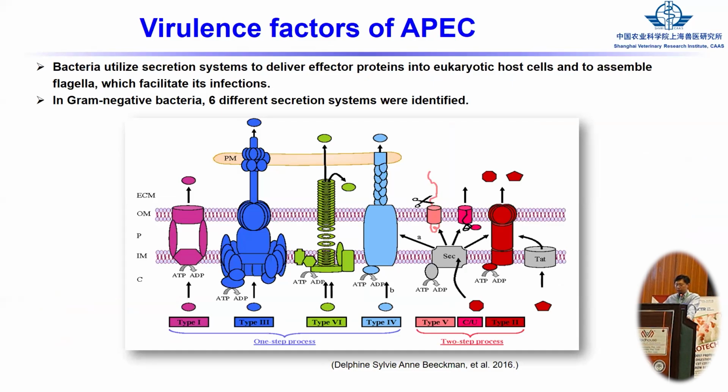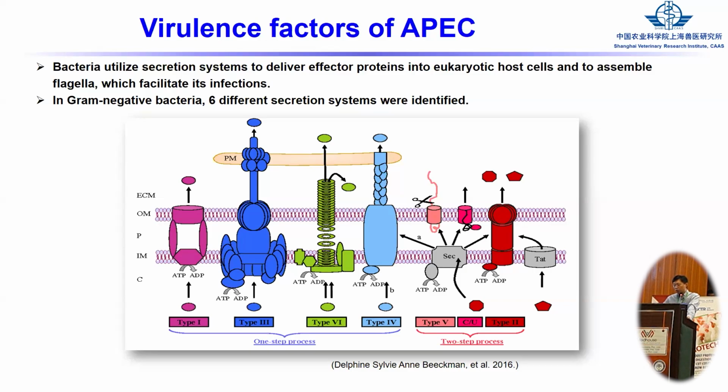The type 1, type 3, type 4, and type 6 secretion systems can secrete the protein directly outside of the bacteria or into the host cells.